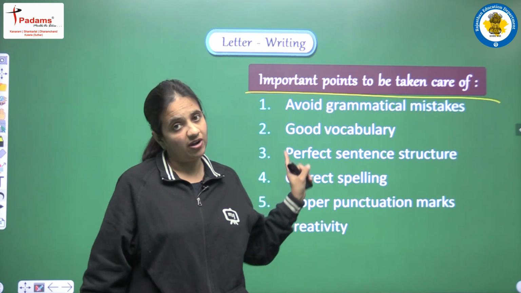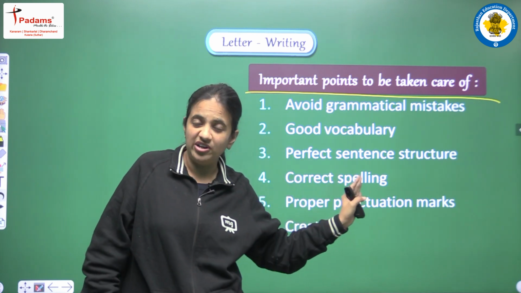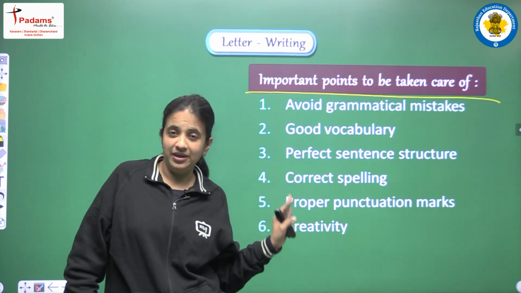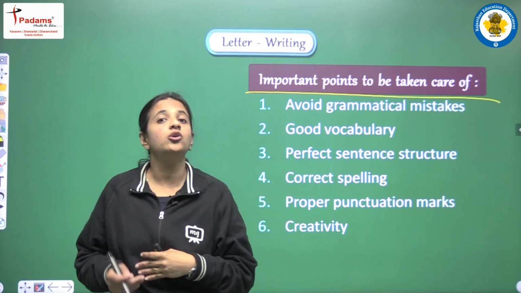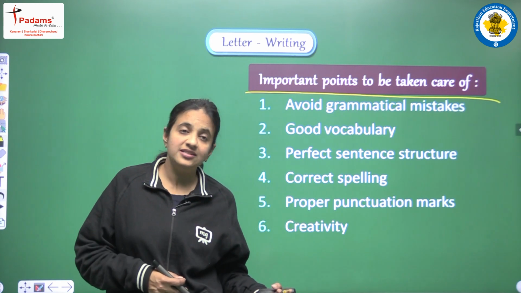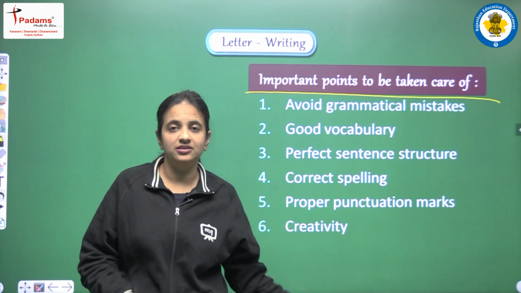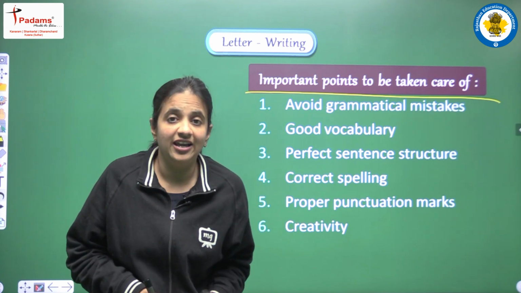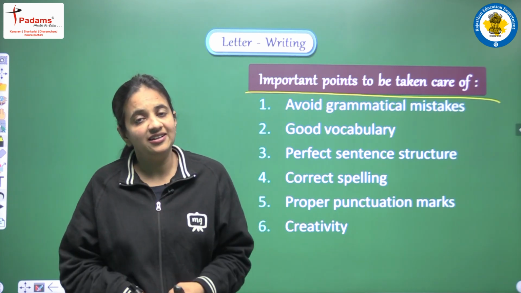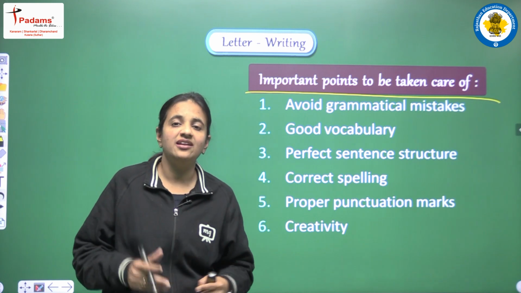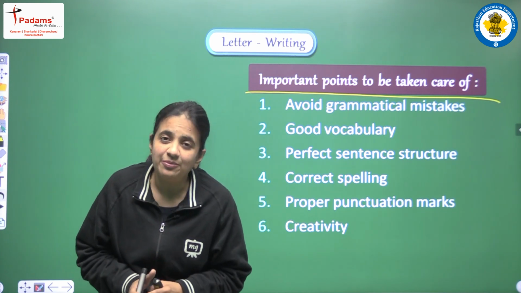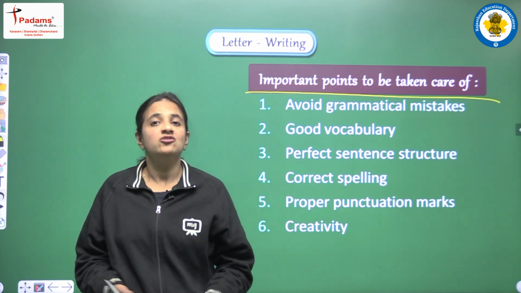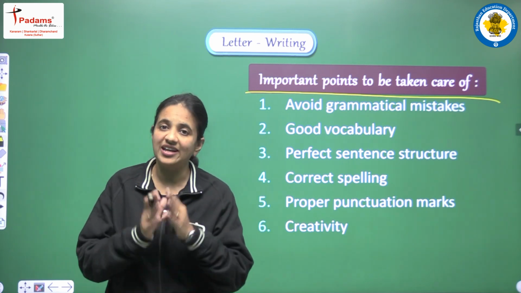Second is good vocabulary. Yes, it is another important point that we have to observe very carefully. Vocabulary means we have to choose good words. We cannot repeat one word again and again. So when we are writing a letter, if we repeat the same words and the same sentences, obviously we will not score good marks.